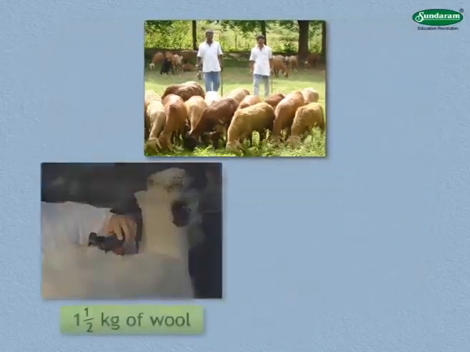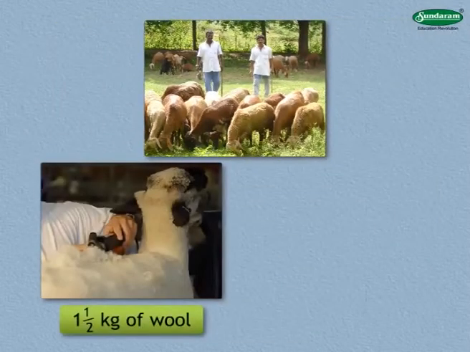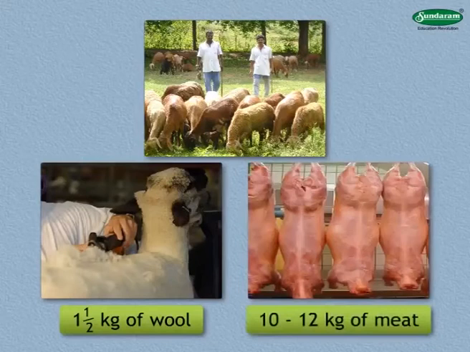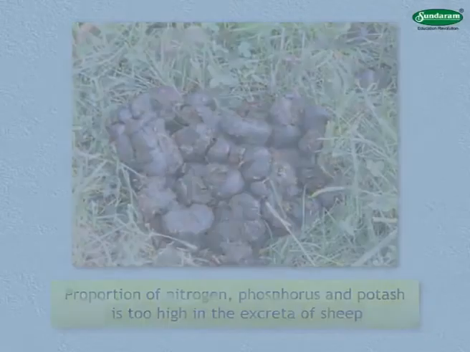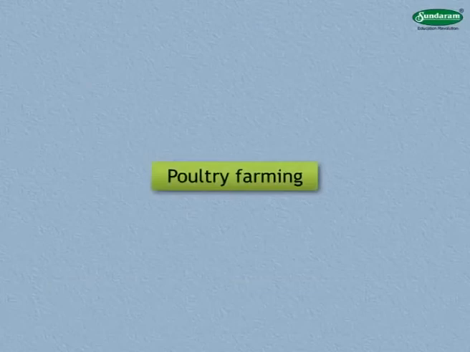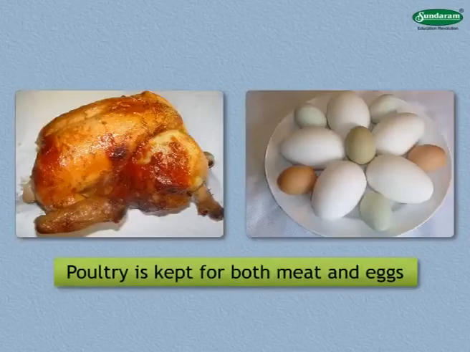Our Indian sheep gives 1.5 kilograms of wool and 10 to 12 kilograms of meat. The farmer can sell these for a profit. The proportion of nitrogen, phosphorus and potash is much higher in the excreta of sheep than in that of other animals. Now coming to poultry farming.